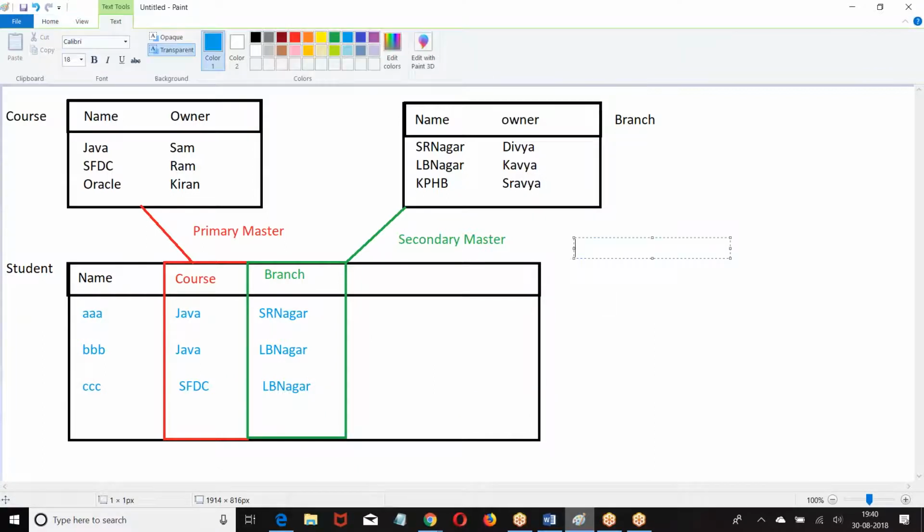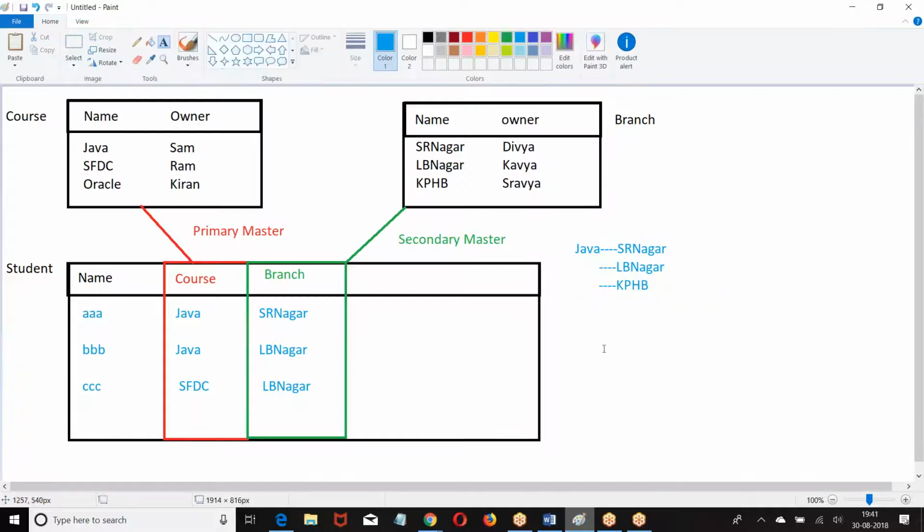What type of relation is this? If I choose the Java as a course, I can choose SR Nagar, LB Nagar, APH.